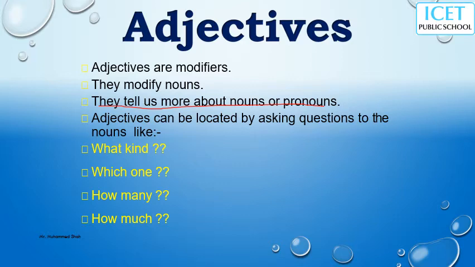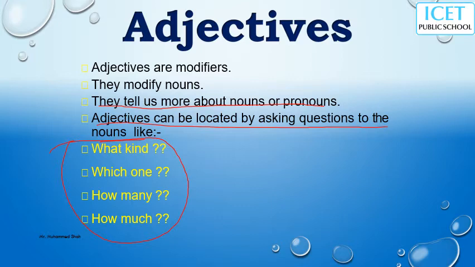Keep in mind, adjectives can be located by asking questions to the noun: what kind, which one, how many, how much. So these answers can be adjectives. Okay, leave these questions; this is just very basic, for small children.